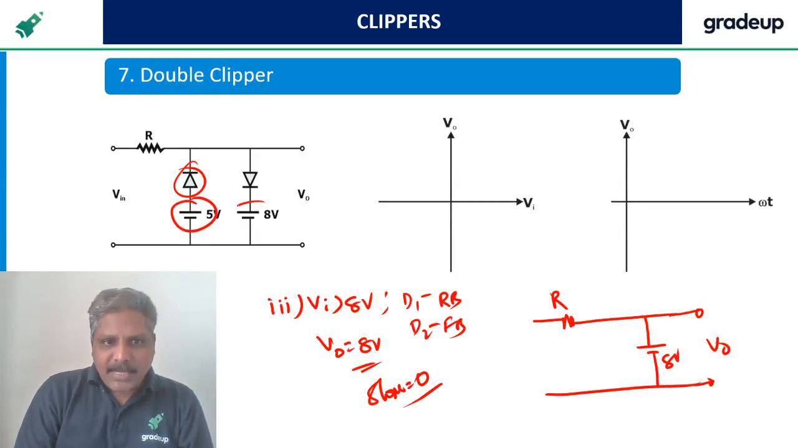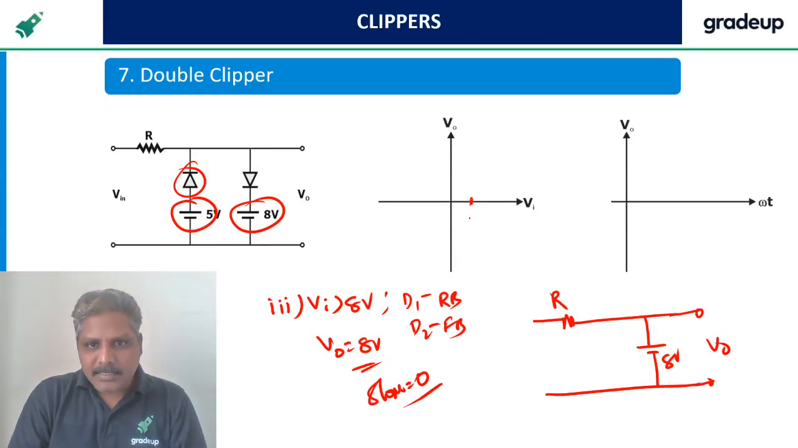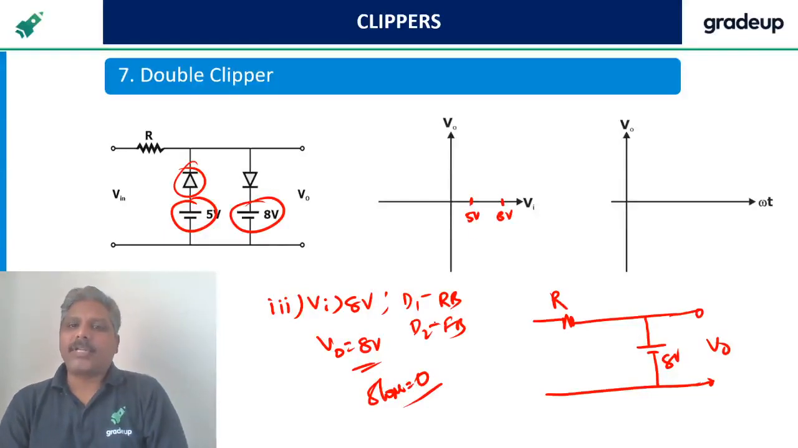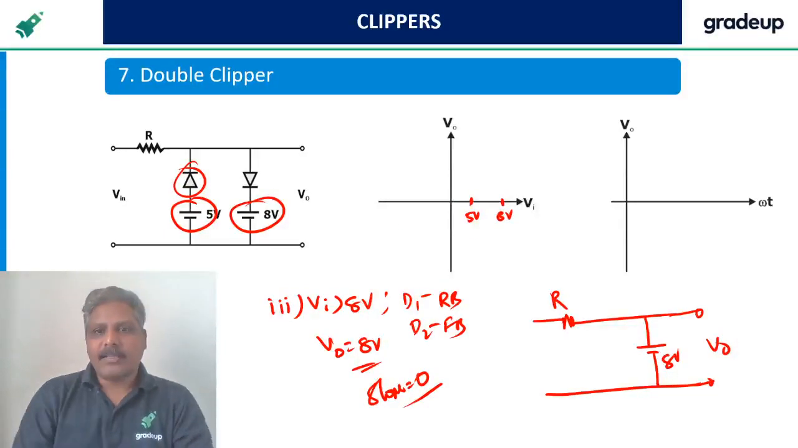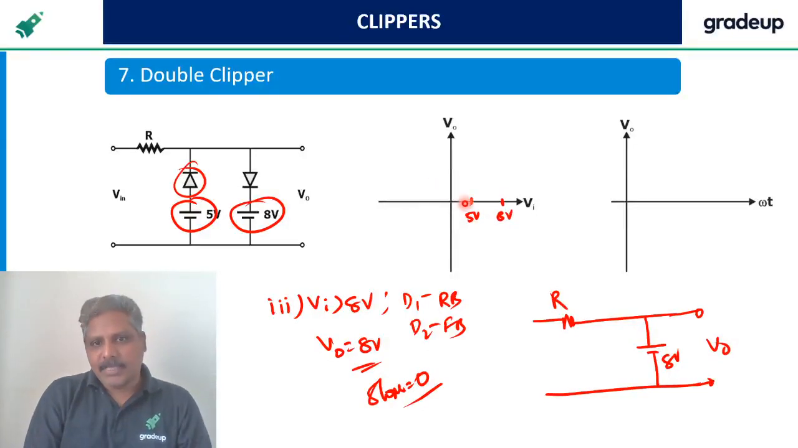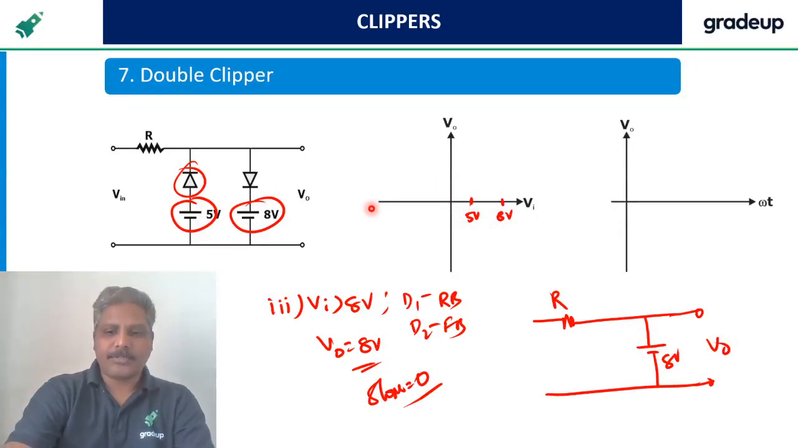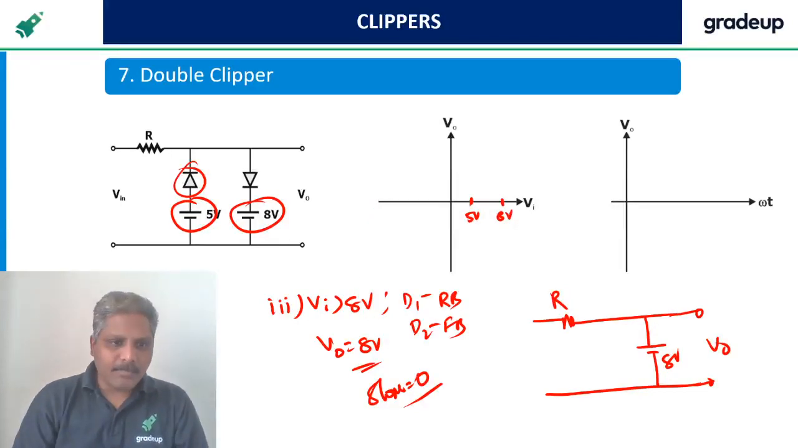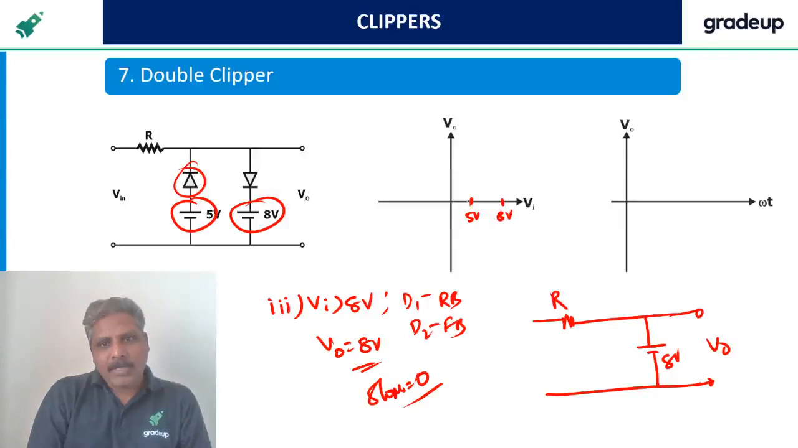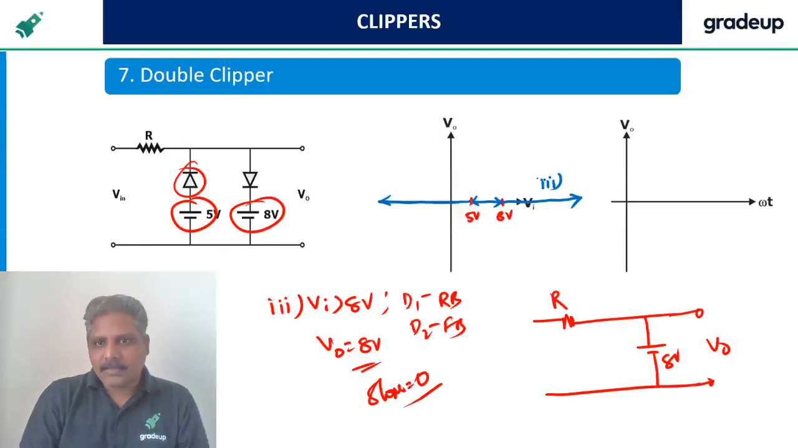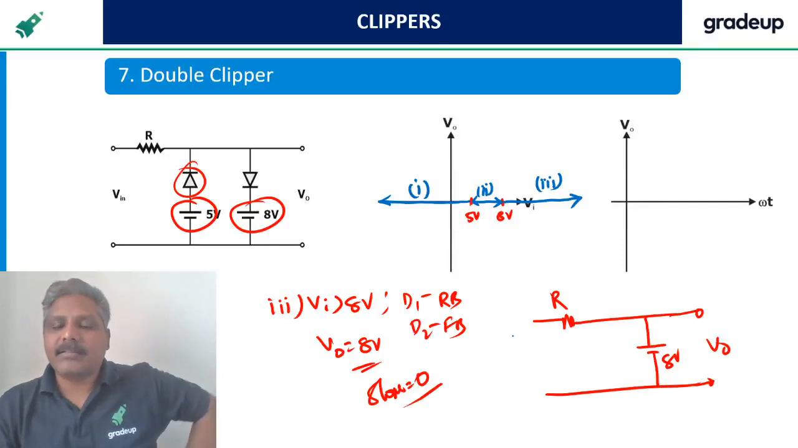Now see, second method. I am seeing 5 volts and 8 volts. Positive, both are? Yes. Let's say this is 5 volts. This is 8 volts. Now what are the cases I have to take? Case 1 must be less than this. Let me show you with blue color. Case 1 is this, case 2 is this, case 3 is this. Is this also fine to take the cases?